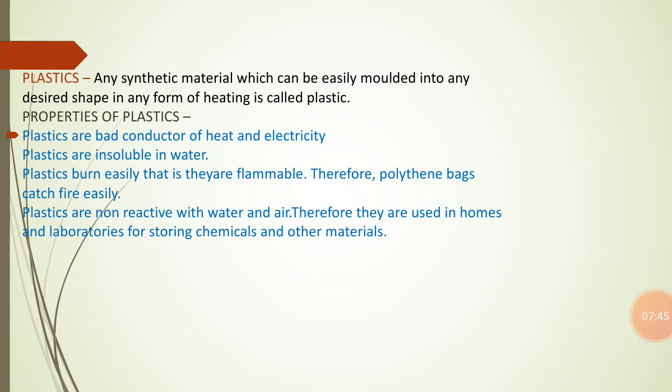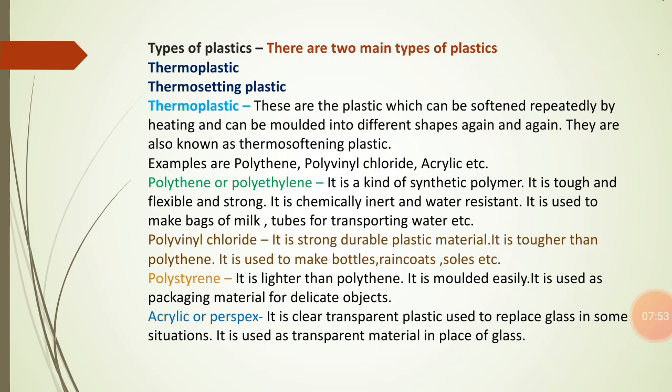Next topic that we are going to study in this chapter is about the types of plastic. There are mainly two types of plastic. The first one is thermoplastic and the second one is thermosetting plastic. So first of all, let us know what thermoplastic is.